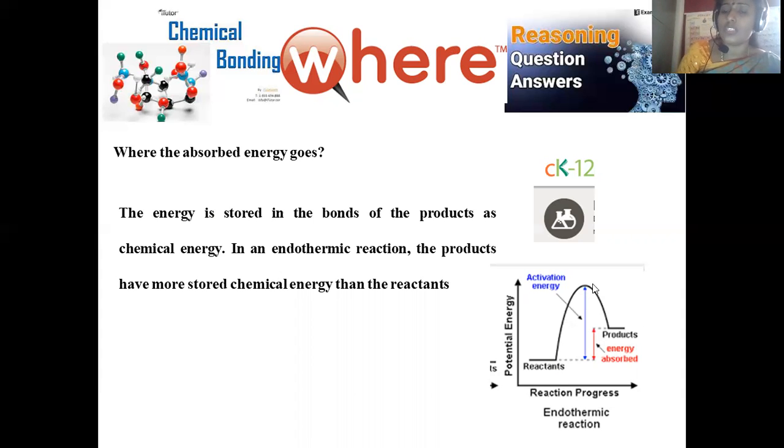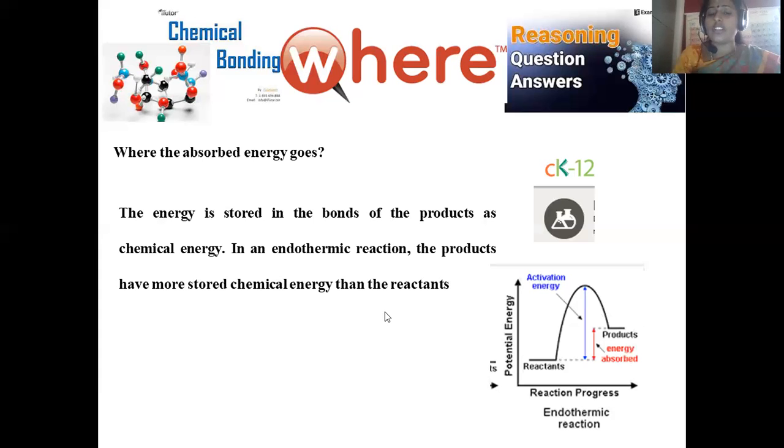When external energy is supplied, the intermediate transition state energy rises very high, and that is the activation energy. Activation energy is nothing but the energy required to facilitate the reaction moving towards the product formation. So that is the in-between state. After reaching this maximum level, it again goes back to the product formation. In this manner, heat absorption is possible in the endothermic reaction.